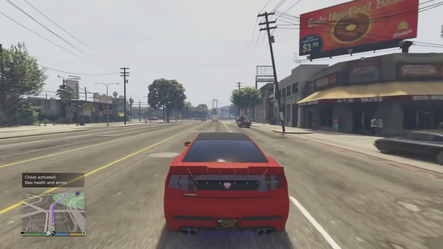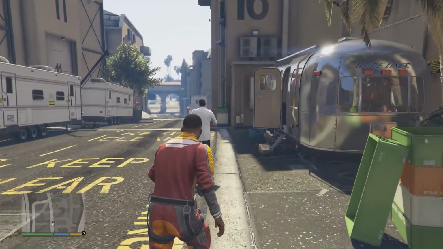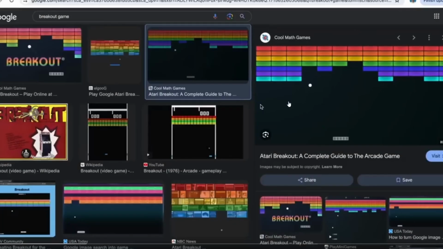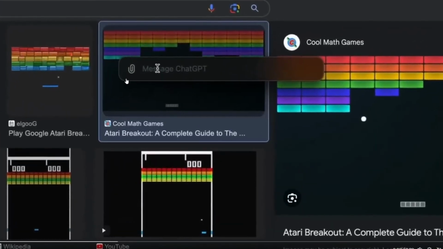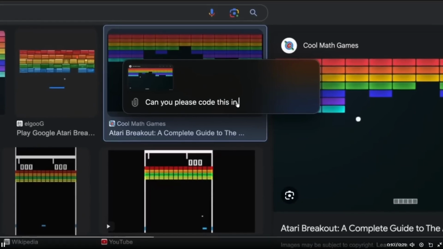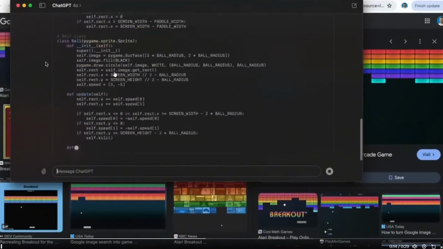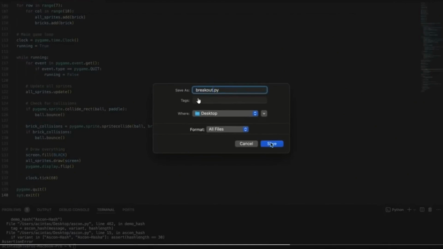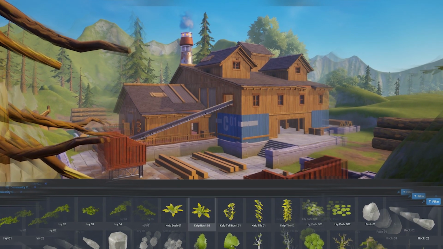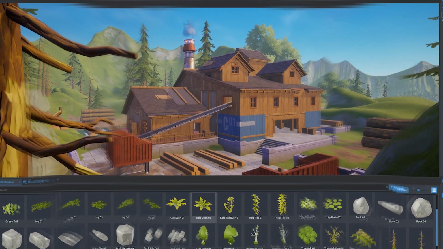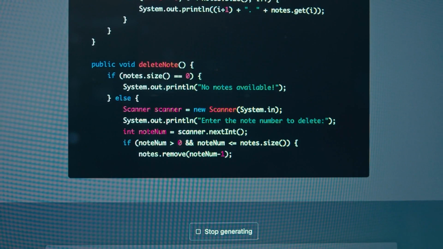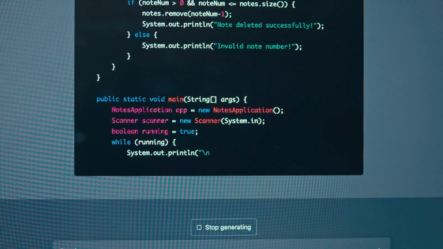While you might not be able to make games like GTA 5 with this new model, you still get to generate some decent games. We've seen a user create a game named Breakout with a screenshot and a text prompt. Can you please code this in Python? That's all it took for the LLM to create an entire game. What in the world? While creating a video game depends a whole lot on the current capability of the platform, we already see how well it performs when it comes to creating a decent game that can follow simple commands.